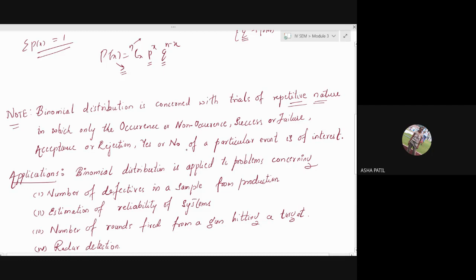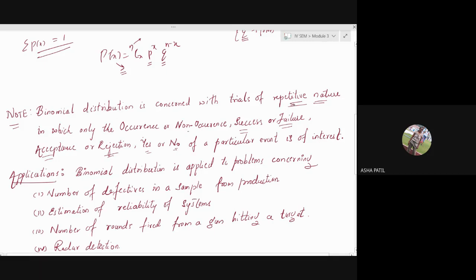Such experiments come under this binomial distribution, in which the occurrence or non-occurrence, either you may have a success or a failure, acceptance or rejection, yes or no, are events of interest.